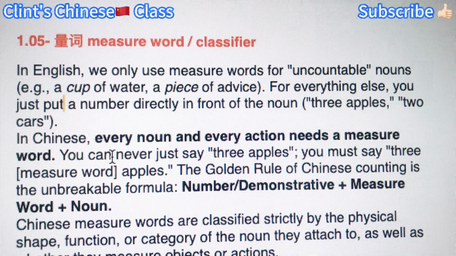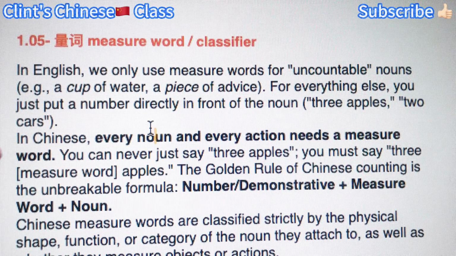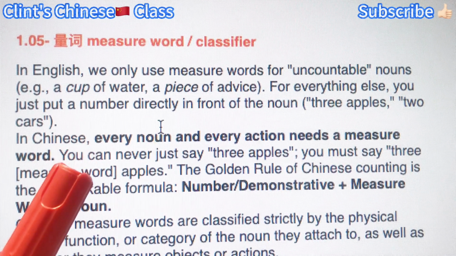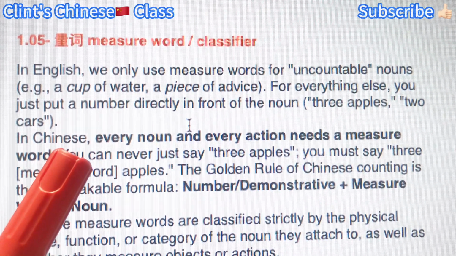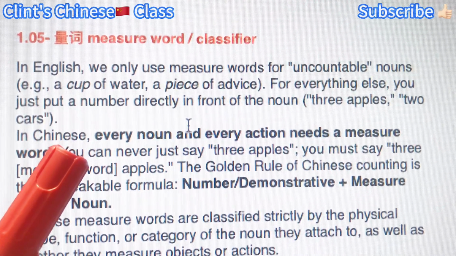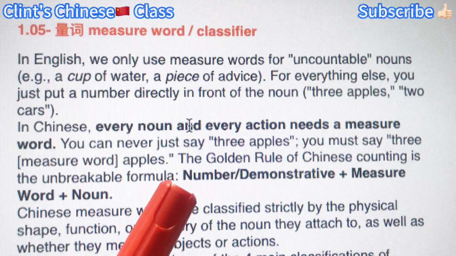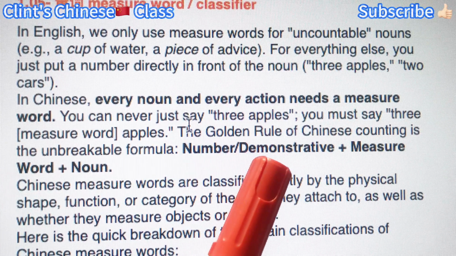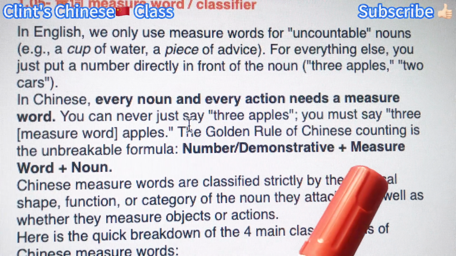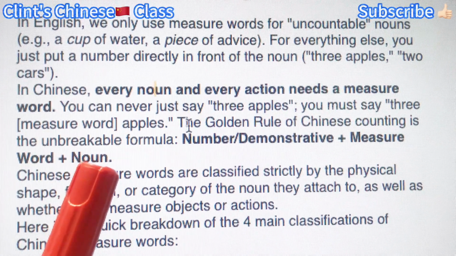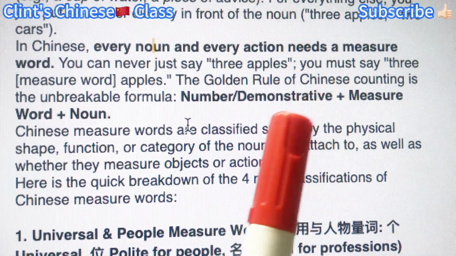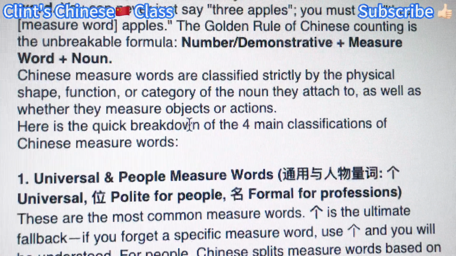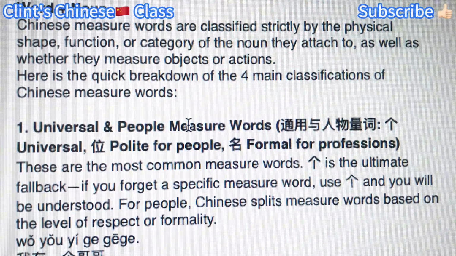And in today's lesson, we're gonna learn measure words. In order to count nouns, like objects and people, you need to use a measure word. The formula is number or demonstrative pronoun plus measure word plus noun. Demonstrative pronoun means like this one, that one, these ones, those ones. Okay, and let's take a look.